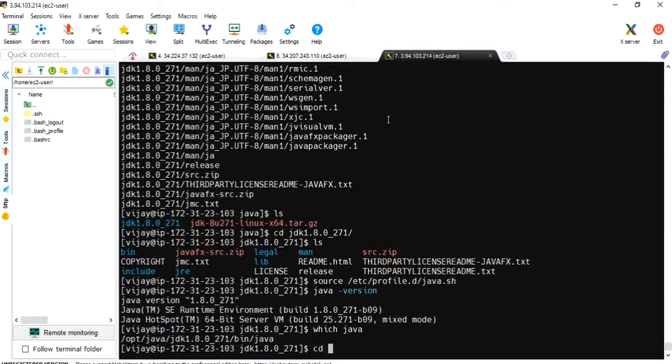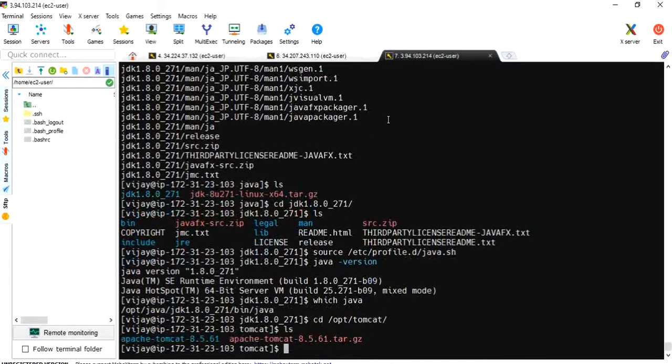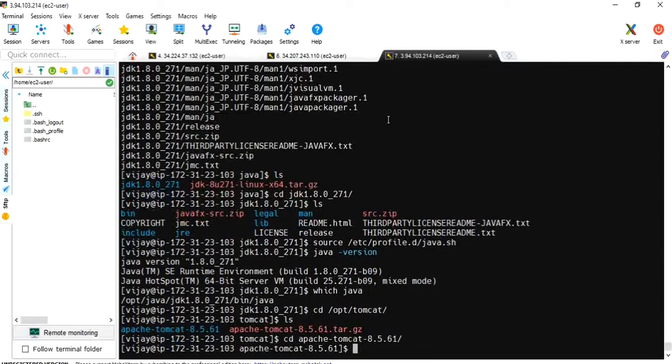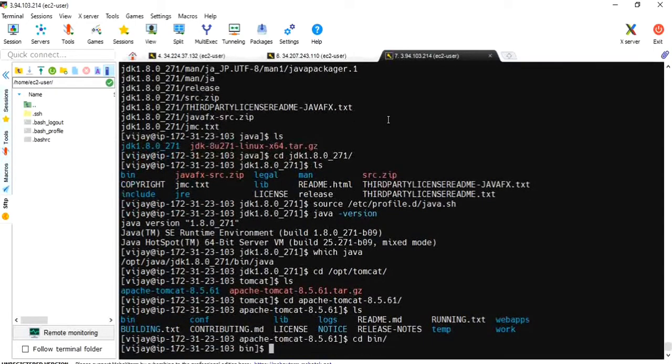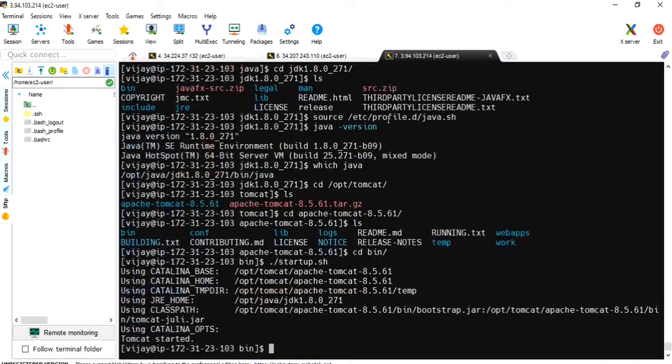Now let me go to Tomcat. cd /opt, cd tomcat, cd apache, cd bin. Here we need to start it with ./startup.sh. Okay, Tomcat started.